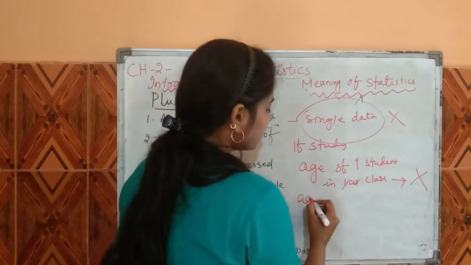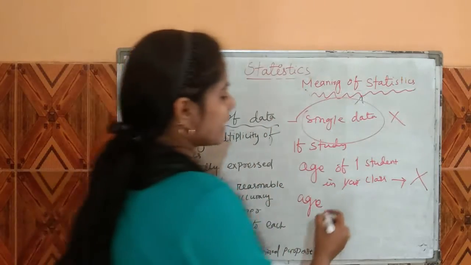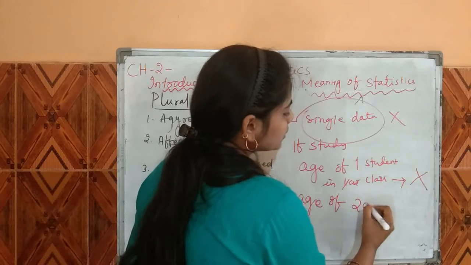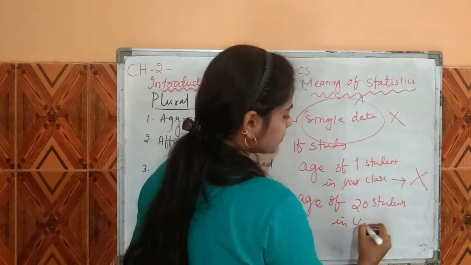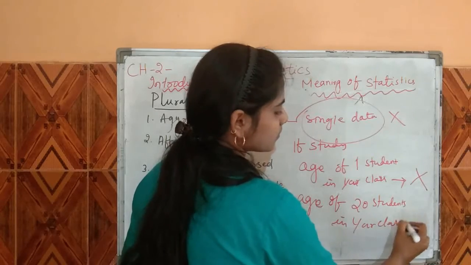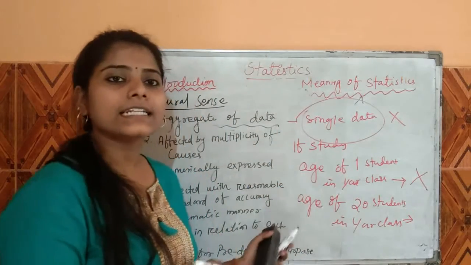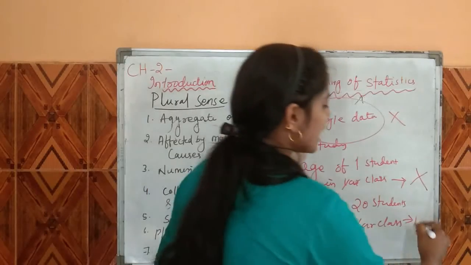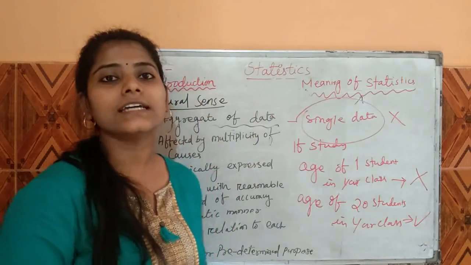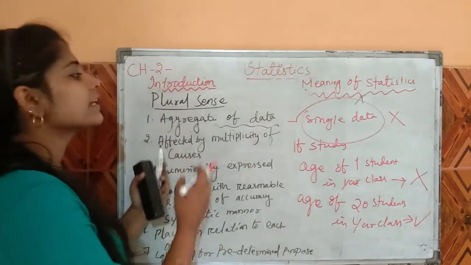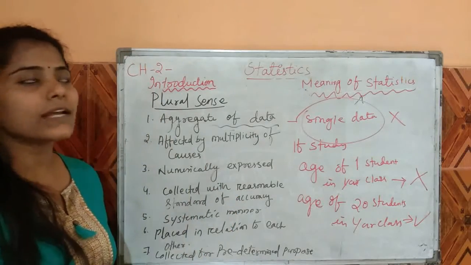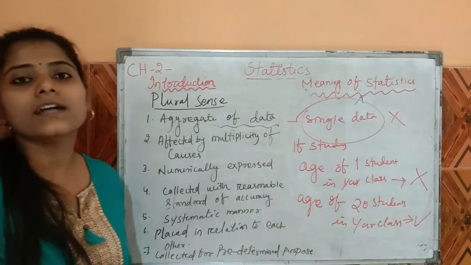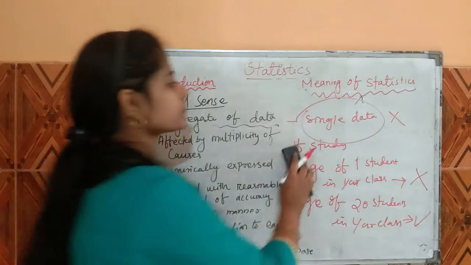At the same time, if we study the age of 20 students in your class, can we say that this is statistics? Yes, we can say that this is statistics because it is based on an aggregate of data. For this purpose, we can say that in a plural sense, statistics means aggregate of data.